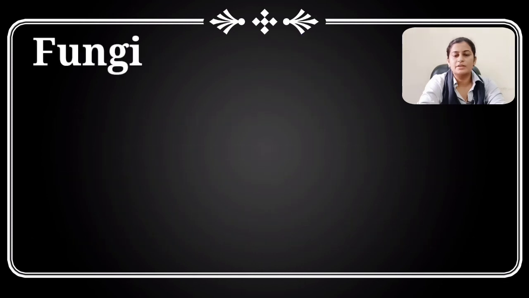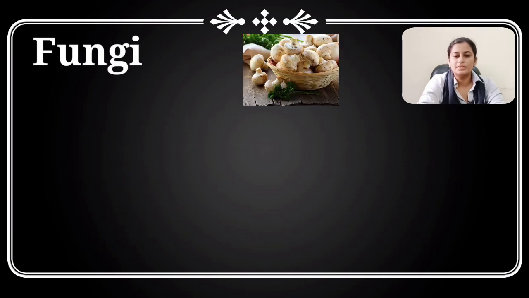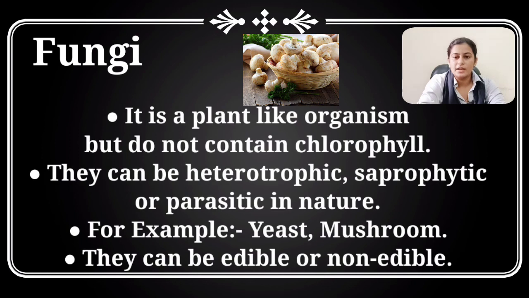Next one is fungi. That is, it is a plant-like organism but does not contain chlorophyll. It can be heterotrophic, saprophytic or parasitic in nature. And examples are yeast, mushroom, etc. Fungi can be edible and it can also be non-edible.